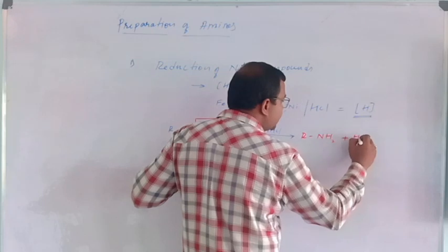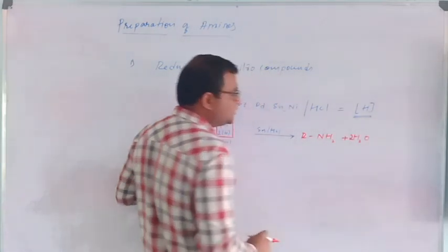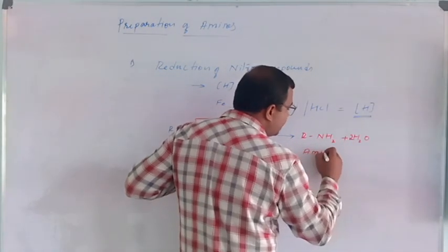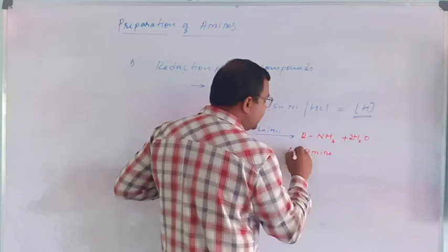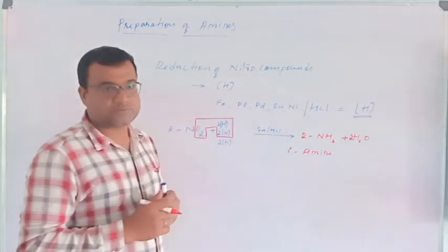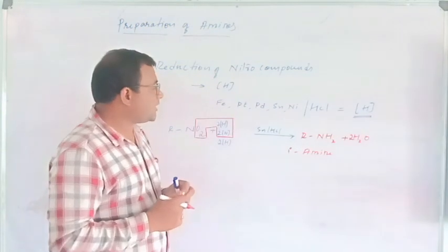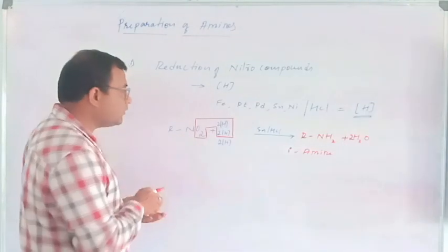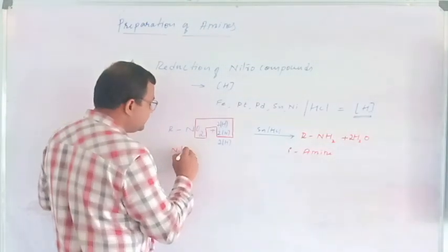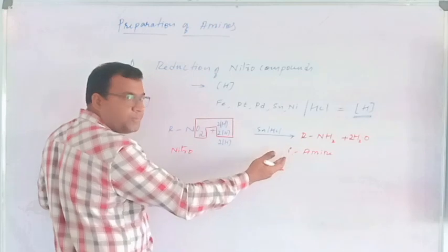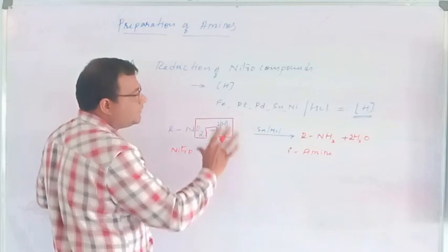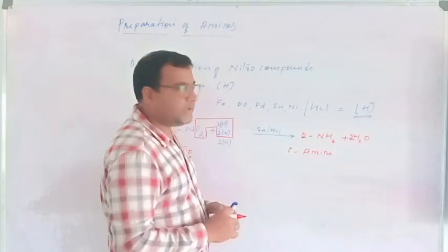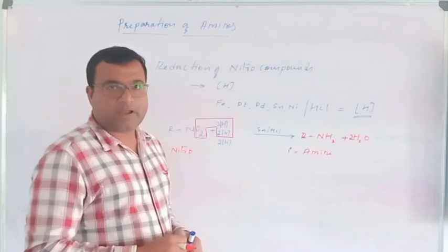In the product, RNH2 plus 2 H2O. What is this? This is an amine. Which amine is this? It is a 1 degree amine. So this reaction is the most favorable reaction in the production of primary amines. We have taken RNO2, the nitro group, so nitro compound is converted into primary amines.